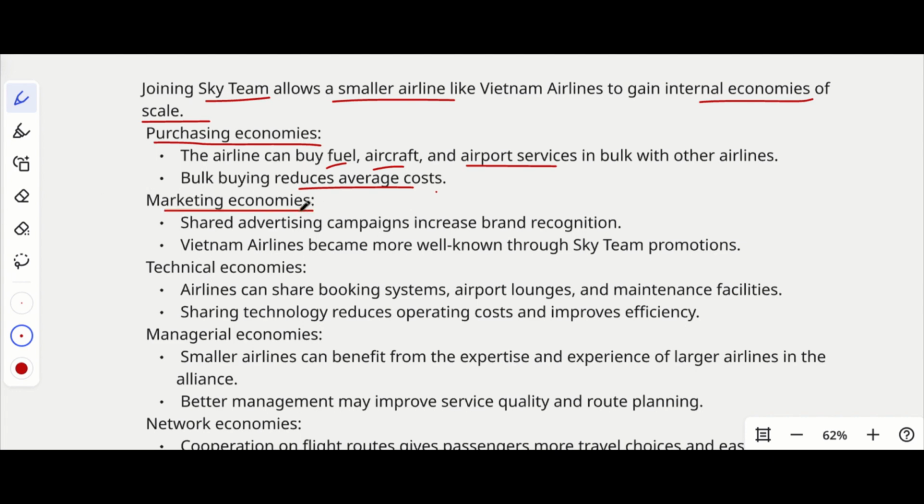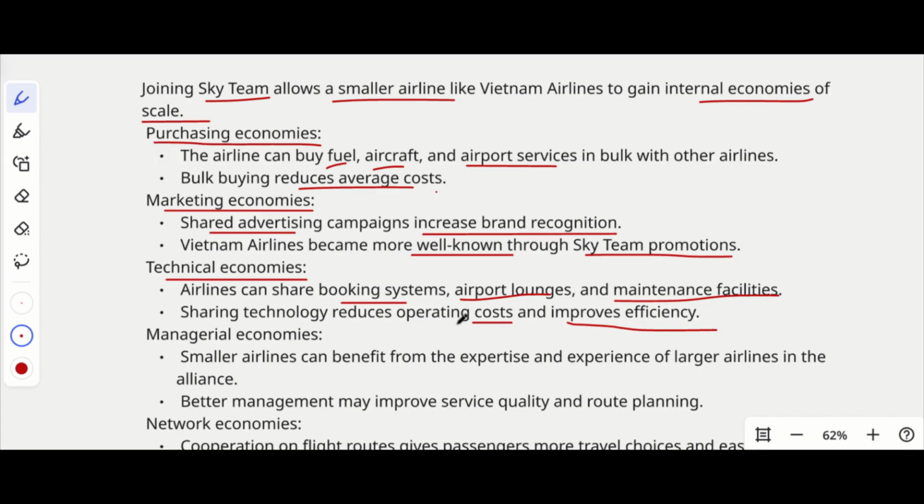Second thing is marketing economies. Shared advertising campaigns increase brand recognition. Whenever companies are advertising in a shared campaign mode, all the airlines will be in one advertisement. That will increase brand recognition. So, Vietnam Airlines becomes more well known through SkyTeam promotions. Okay, so that is marketing economies. Then technical economies. Airlines can share booking systems, airport lounges, and maintenance facilities. Sharing technology reduces operating cost and improves efficiency.